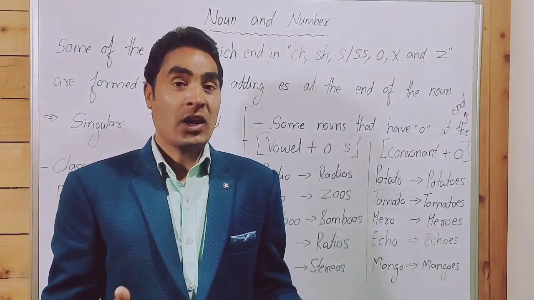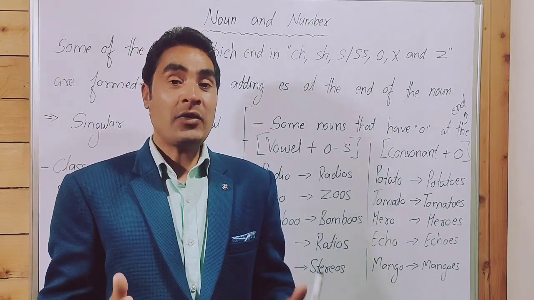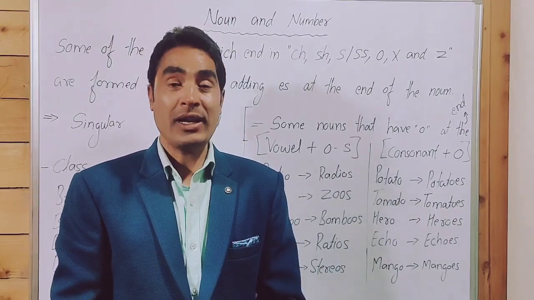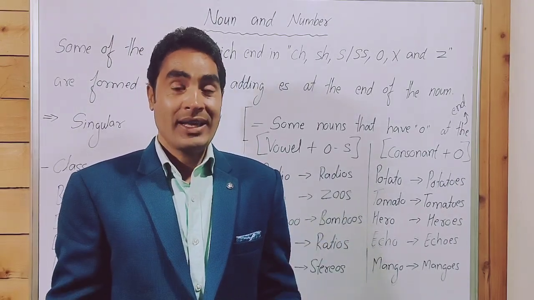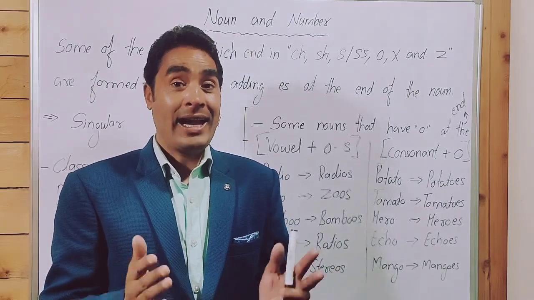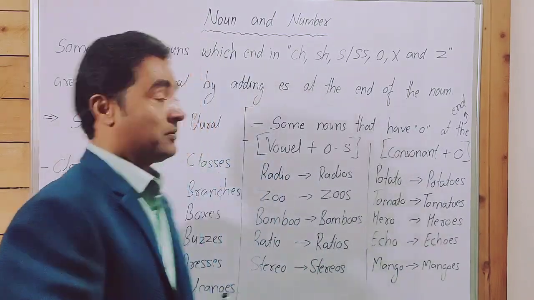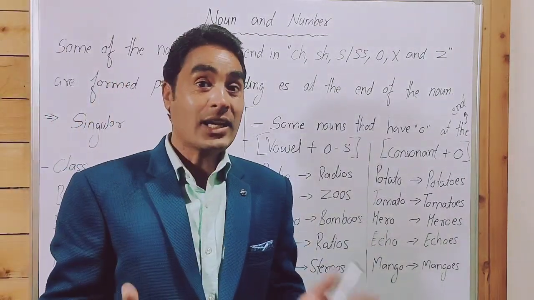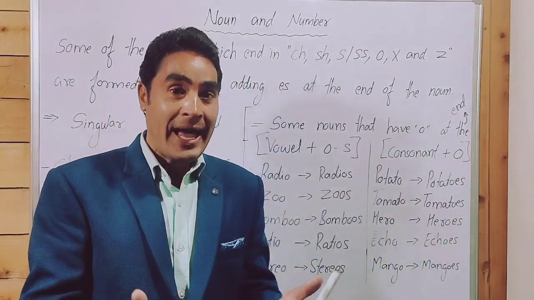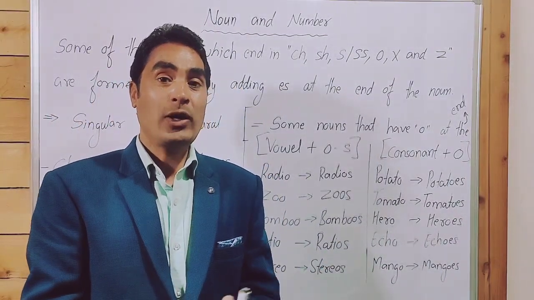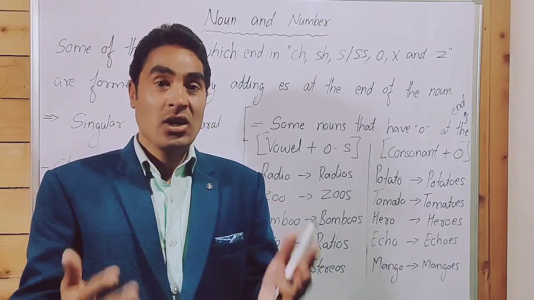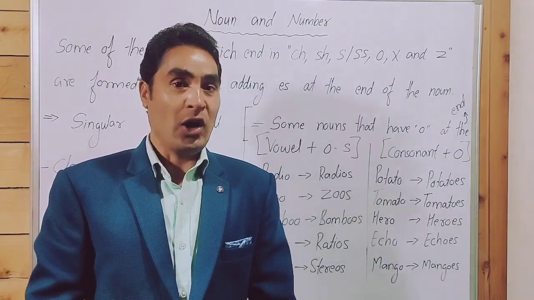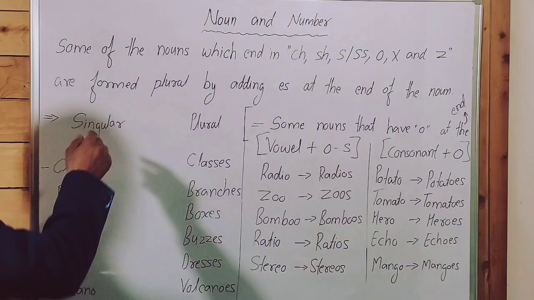As we learned in the last slide, 90% of nouns are formed plural by adding s and es at the end of the noun. So here, most students get confused. When do we add s and when do we add es to form a plural noun?